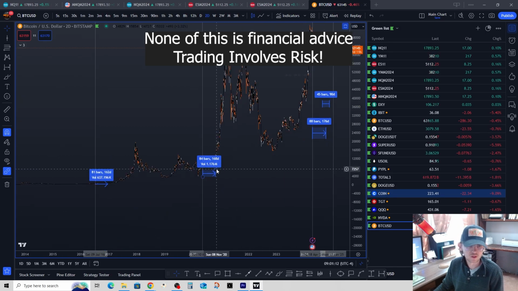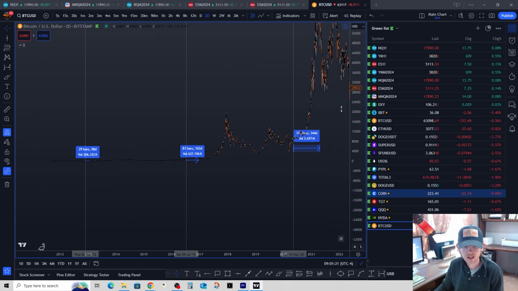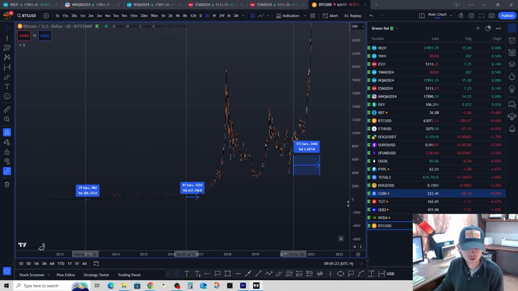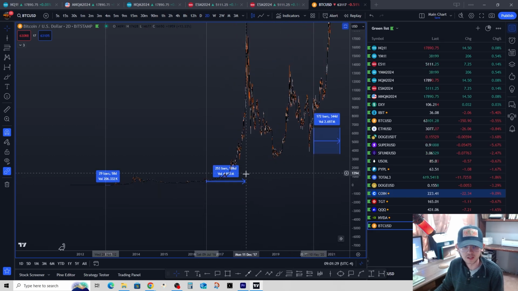So you think about the halving, where do we really start ripping on through? It's about a year after, you know? It's about a year after. It can even be a year and a half after, depending on that data. Then also over here, we had 162 days. But if you think about where we really started ripping on through, it was about a year and a half after. So you can really pay attention to that.